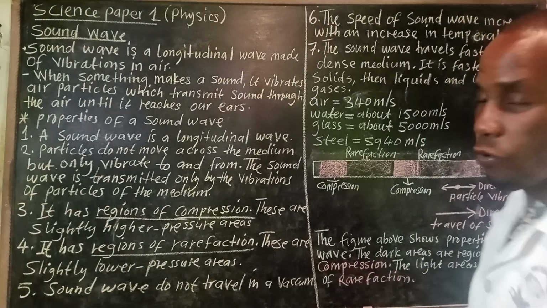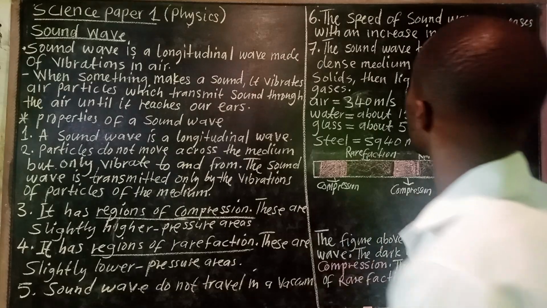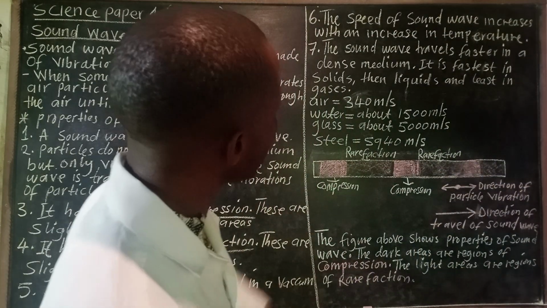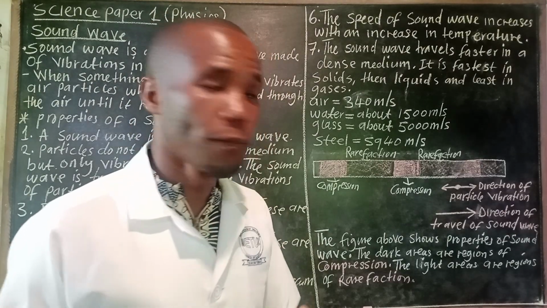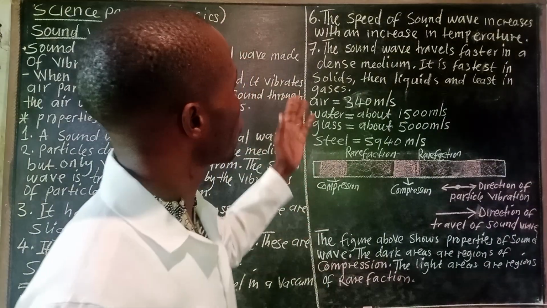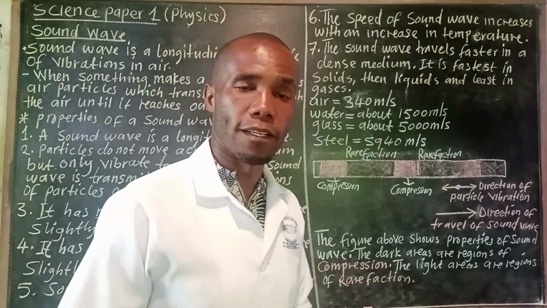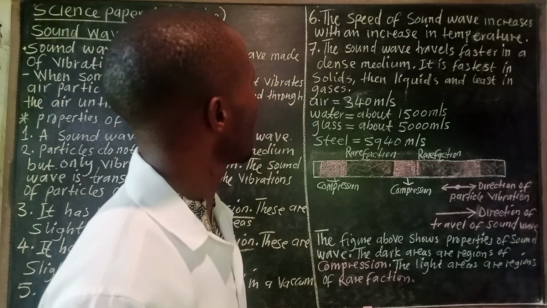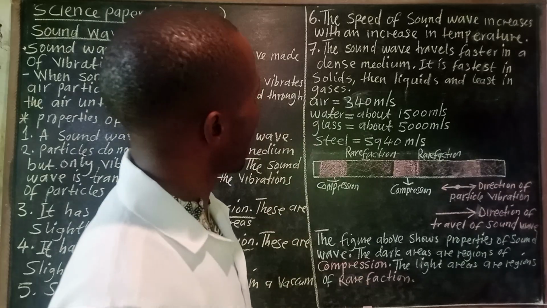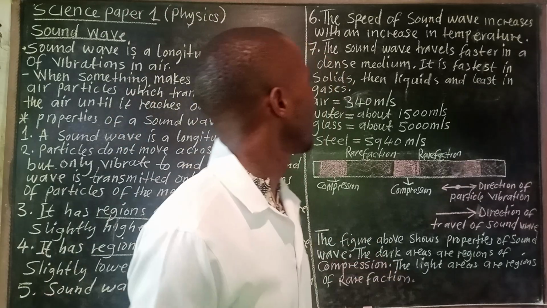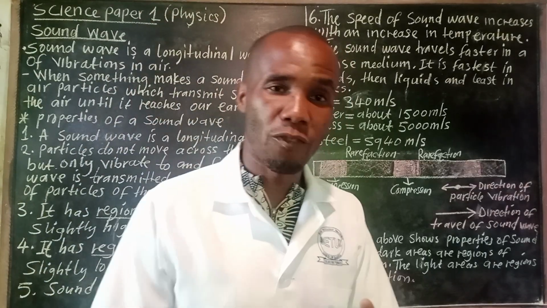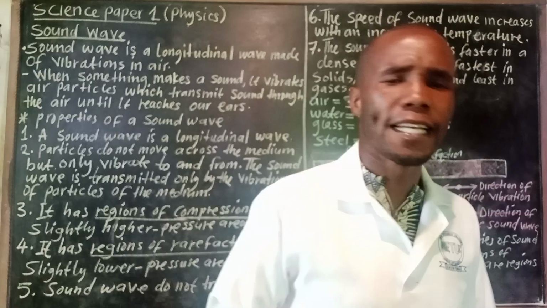So we go to property number 6. The speed of sound wave increases with an increase in temperature. That means when temperature has increased, the speed of sound will automatically increase. Then property number 7. The sound wave travels faster in a denser media. It is fastest in solids, then liquids, and least in gases. So sound wave moves very fast in a denser media.